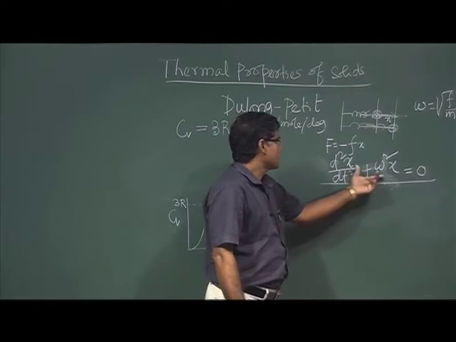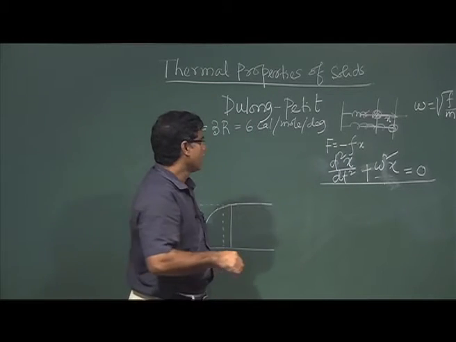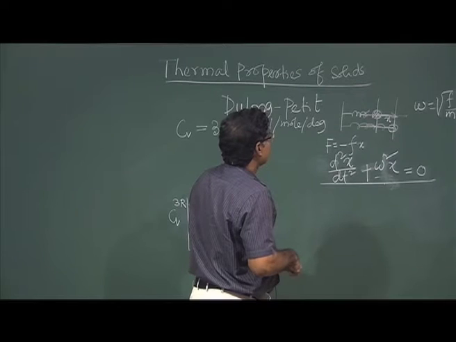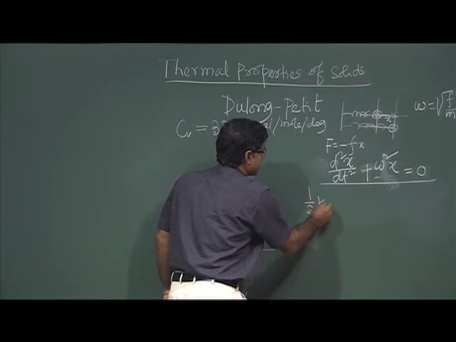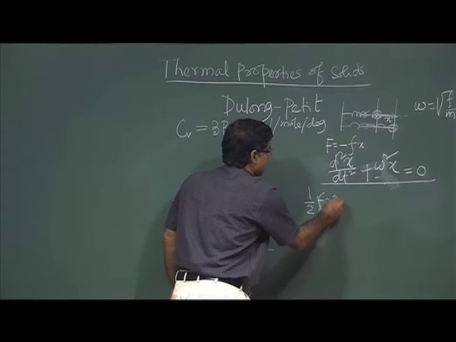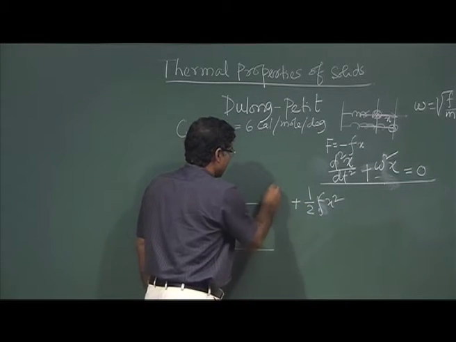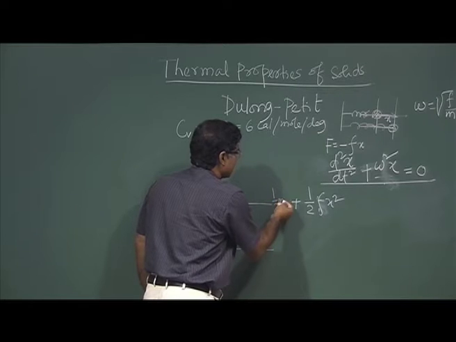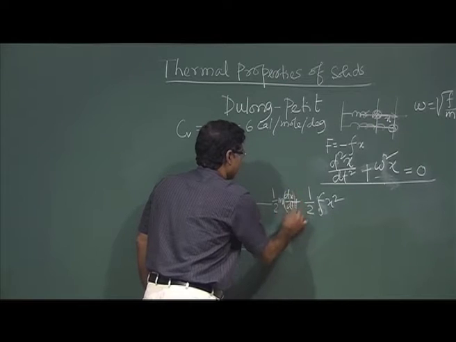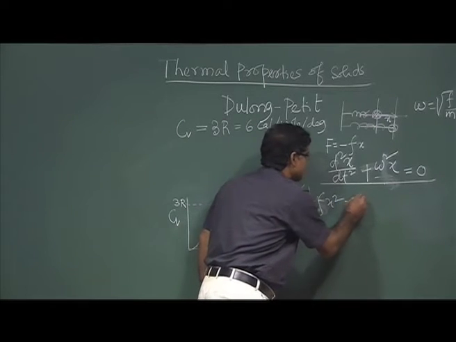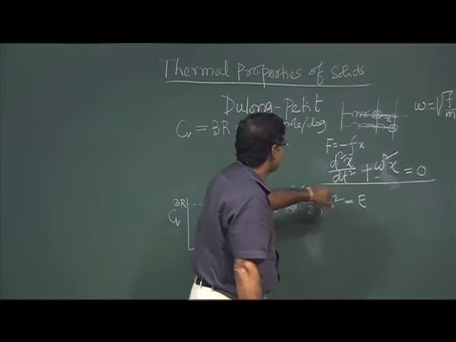Due to this motion, one can find out the kinetic energy and the potential energy. Potential energy will be half k x square, half F x square, and kinetic energy will be half m v square, where v you can write as dx by dt. That will be the energy of this oscillator, kinetic energy plus potential energy.